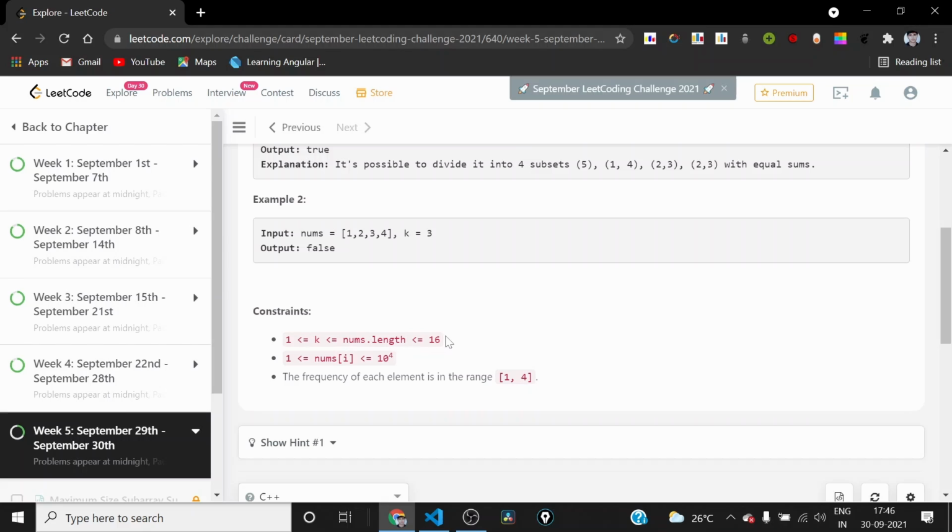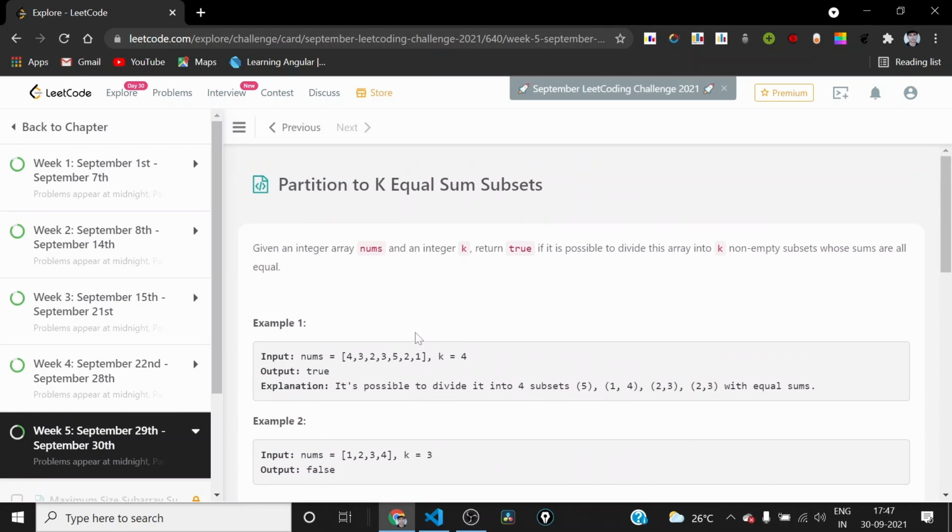So we can have complexity like 2 to the power n in our solution, because 16 is quite small, and 2 to the power 16 is less than 10 to the power 6, I guess. It is actually, I guess, less than 10 power 5 also. So this small constraint permits us to have complexity of 2 to the power n in our solution. So I'll be taking help of DP and bit masking to solve this problem.